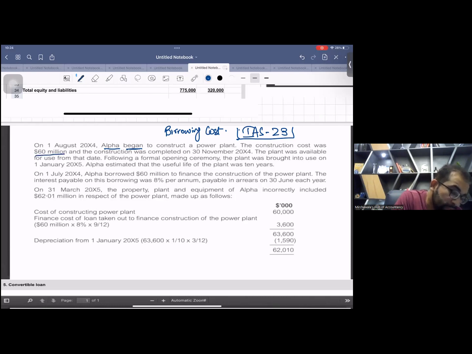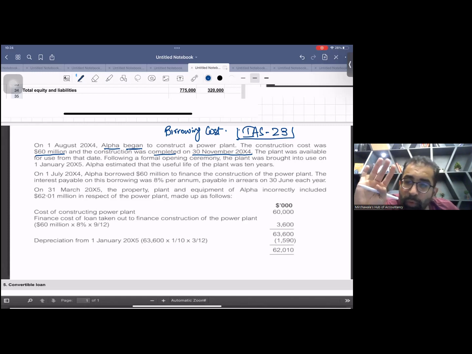The construction was completed on 30th November X4. See, this date is also important, the starting date and ending date. The starting date is August, the ending date is November. Count the months: August, September, October, and November, 4 months. Only 4 months of capitalization is allowed.